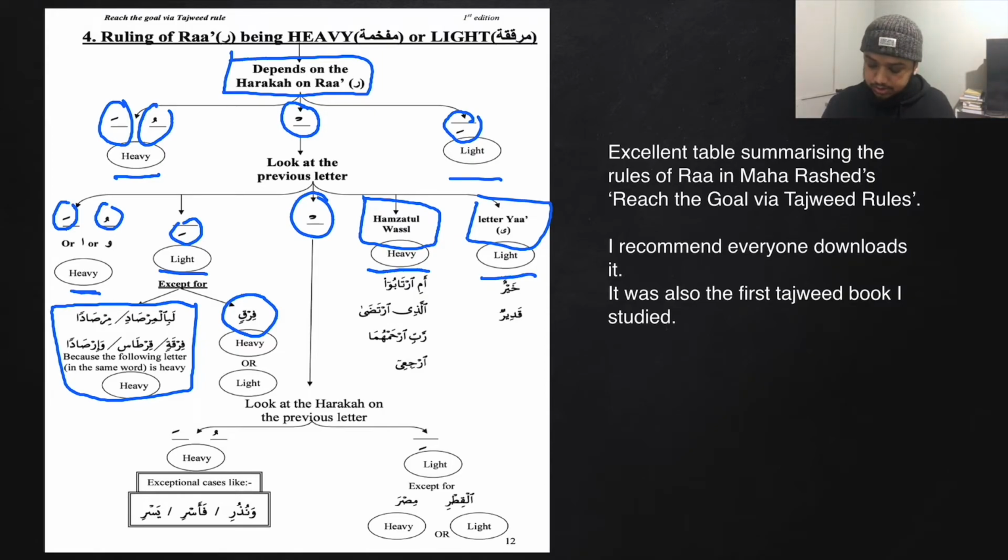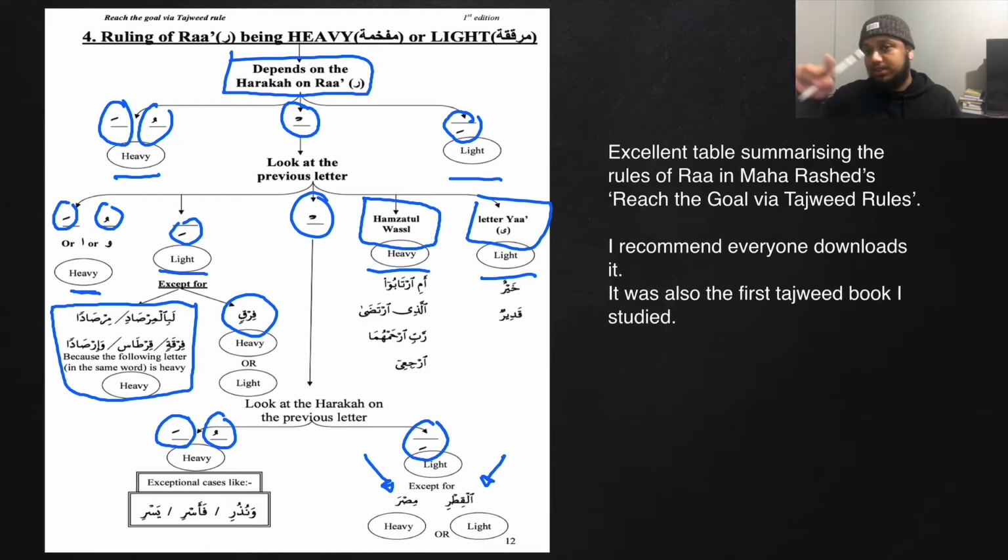We mentioned if it is fatha or dhamma, then it will be heavy, and if it is kasra, it is light, except for these 2 words, al-qitr and misr. In these instances, you can read them as heavy or light. We can say al-qitr or al-qitr. Likewise, we can say misr or misr.